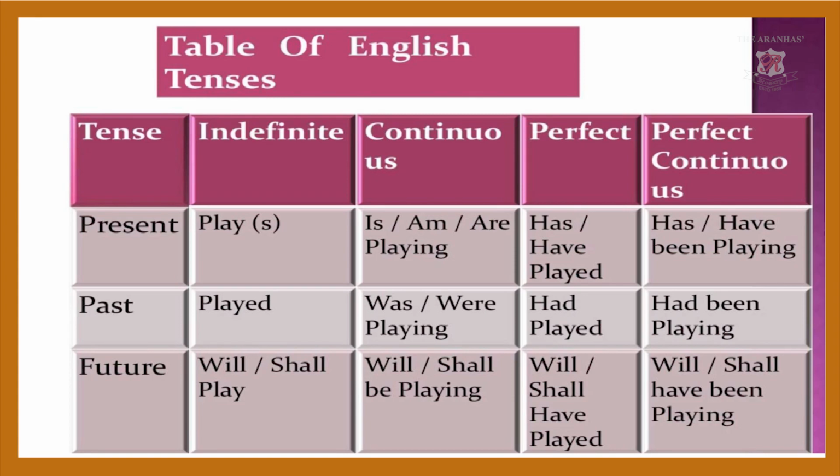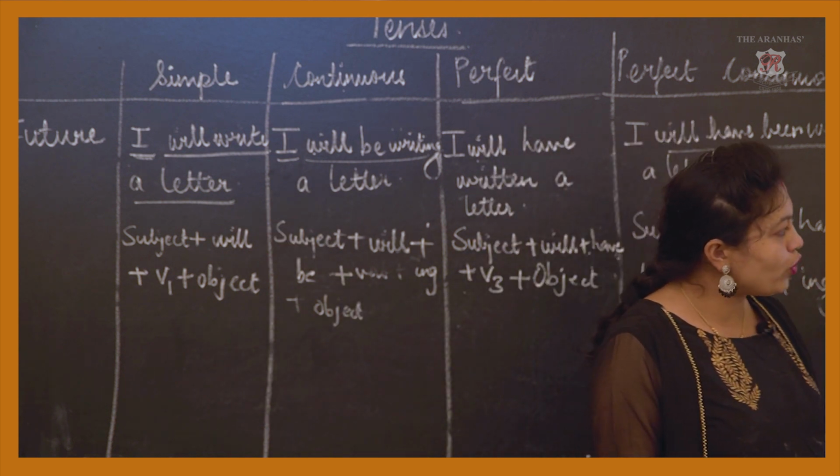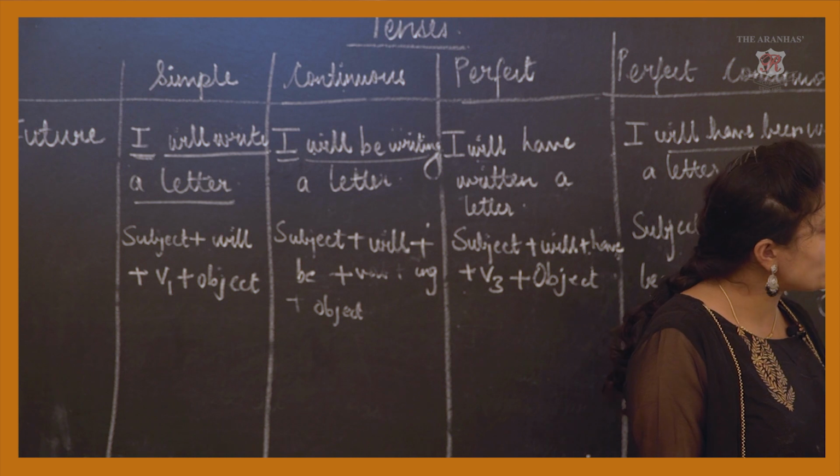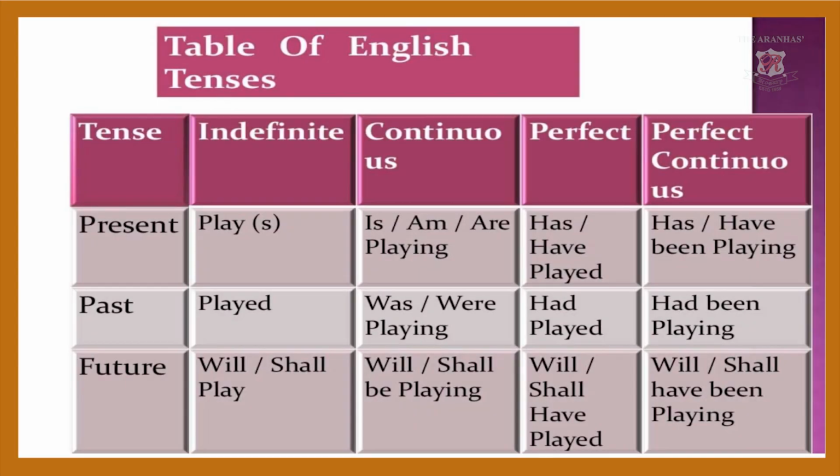Now see, this is a structure. They have given one example, but they have used only the verb play, unlike the full sentences I showed using subject and object. You can see that in the indefinite present tense we have play.